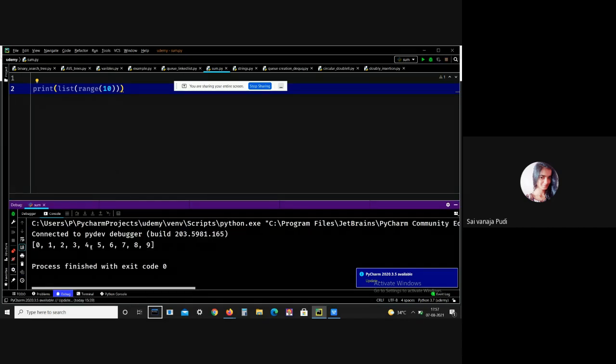See, I got all the values from 0 to 9. I got 10 values, like 0 to 9. This is what a range function means.